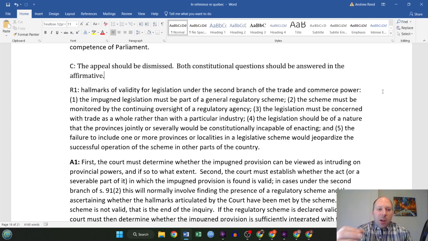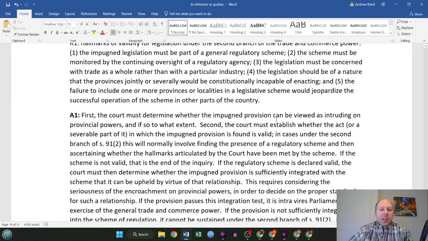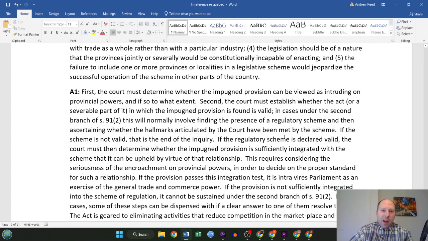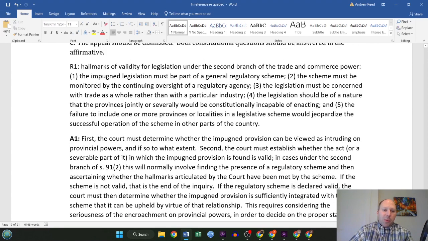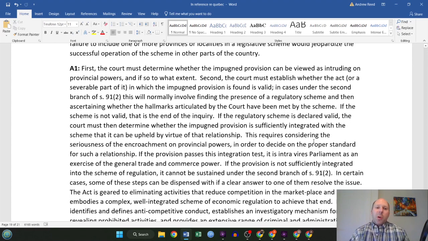So it doesn't have to be all of these. It could be some of them in part, but these are the general things that they're looking for as to whether it's a valid trade and commerce power. So you can see that's relatively limited. The analysis of the court in this case is fairly lengthy, but it does break down how they are looking at those particular factors. First, the court must determine whether the impugned provision can be viewed as intruding on provincial powers, and if so, to what extent.